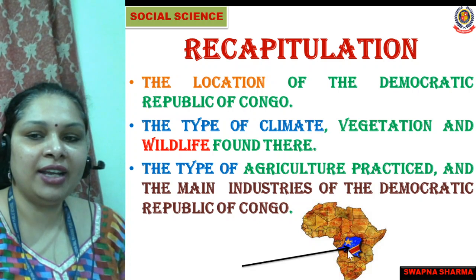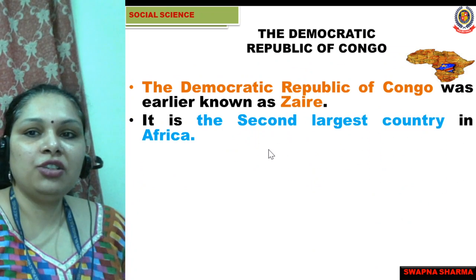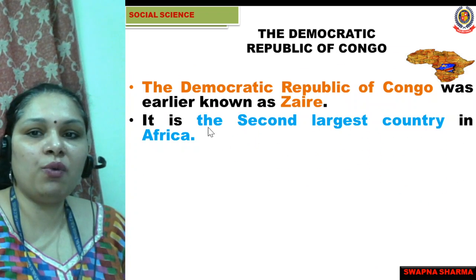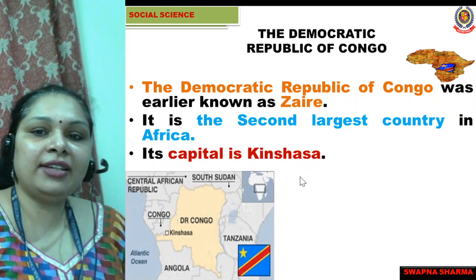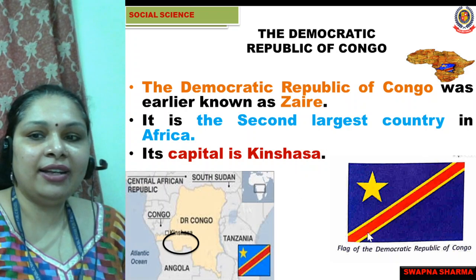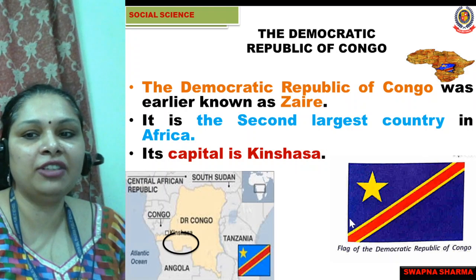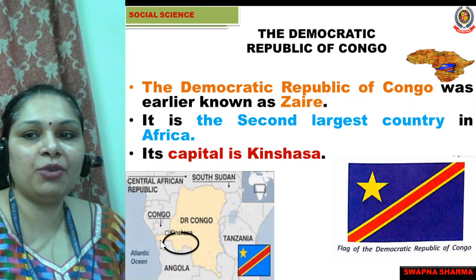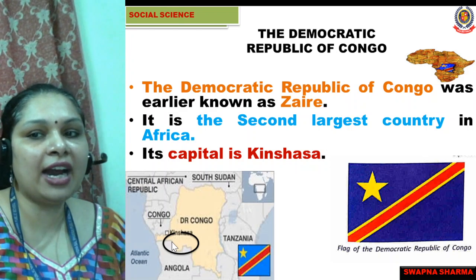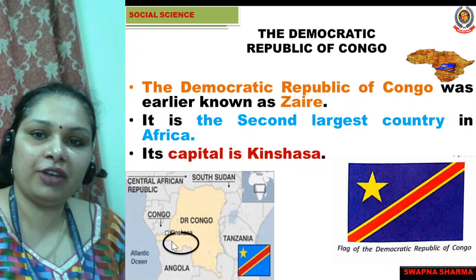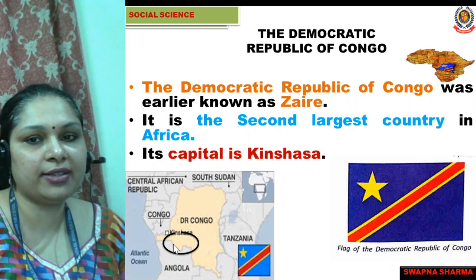Yes, this country is here in the continent Africa. The Democratic Republic of Congo was earlier known as Zaire. It is the second largest country in Africa. Its capital is Kinshasa, and this is the flag of the Democratic Republic of Congo.